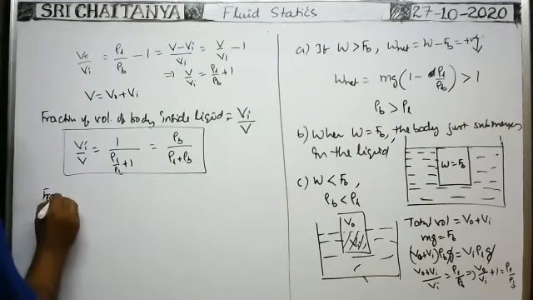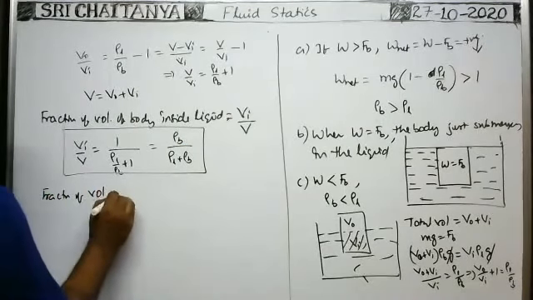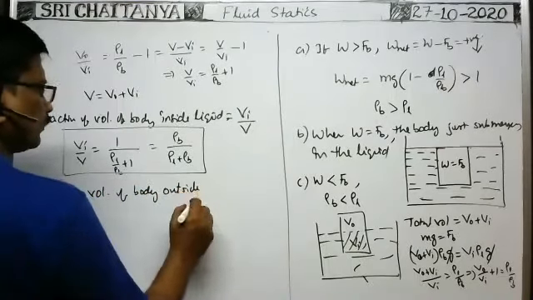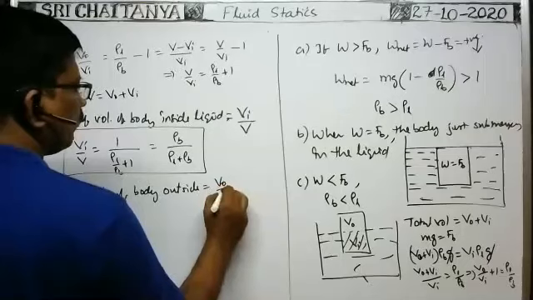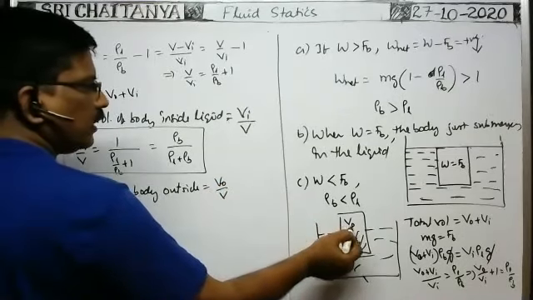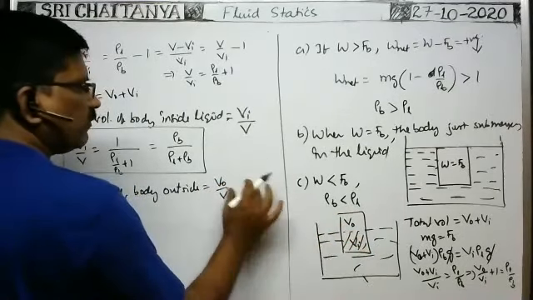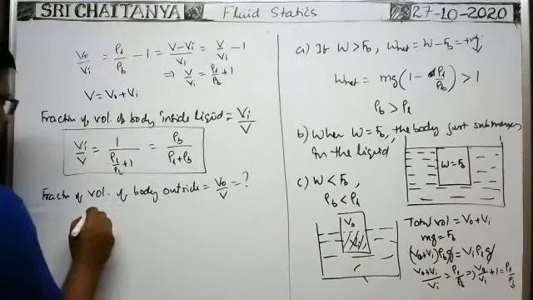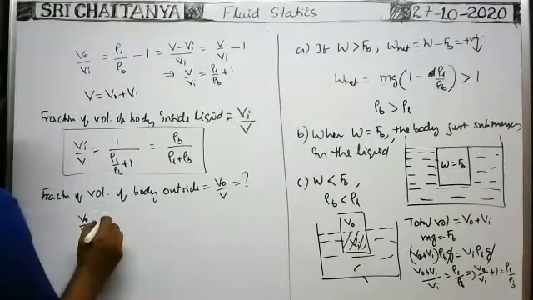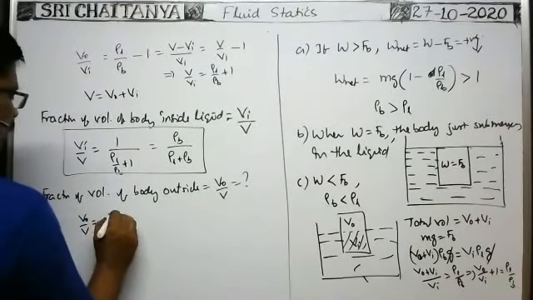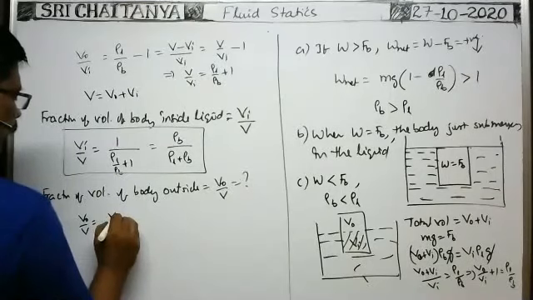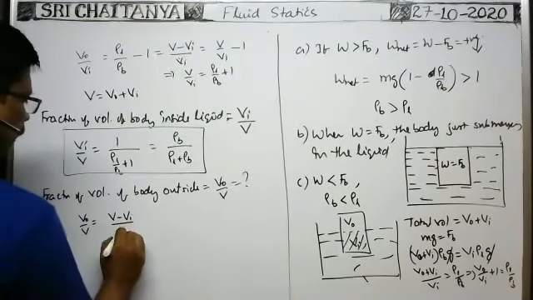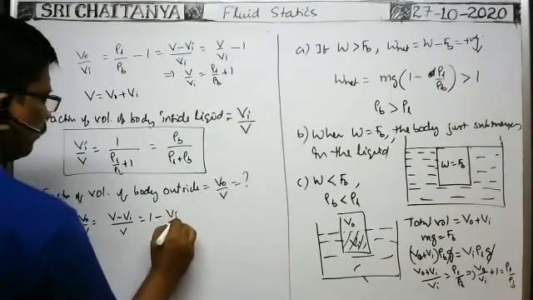Similarly, the fraction of volume of the body outside the liquid is equal to V naught by V. The volume of the body outside is V naught, total volume V. So the fraction of volume of the body outside the liquid when it is floating is V naught by V. V naught can be written as V minus Vi, so V minus Vi by V, that is equal to 1 minus Vi by V.